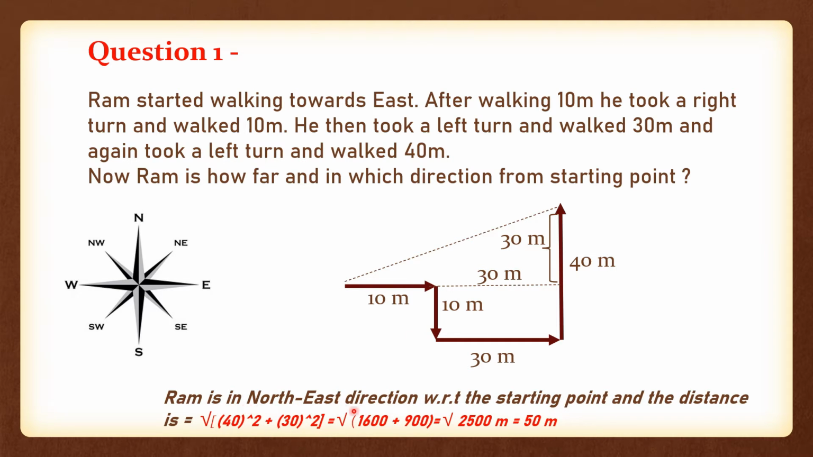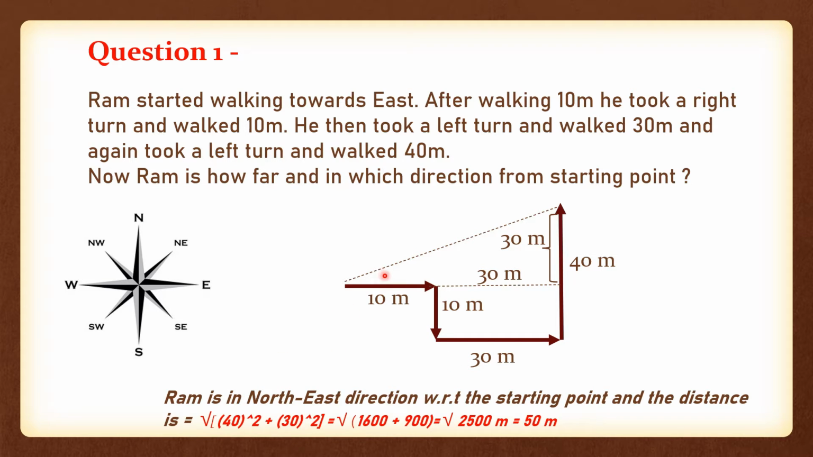So Ram is in the northeast direction with respect to the starting point. Obviously, if you put your compass here, you can directly check in which direction it falls. It is east, it is north, and this middle line is called northeast. Directly you can say that the direction is northeast, but what is the distance?